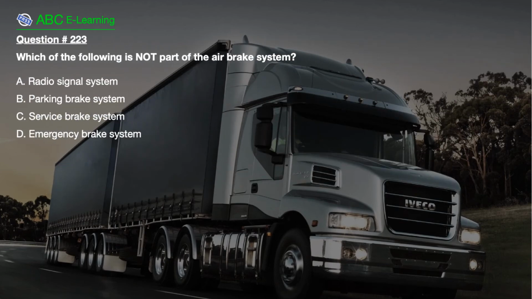Question number 223. Which of the following is not part of the air brake system? A, radio signal system. B, parking brake system. C, service brake system. D, emergency brake system.